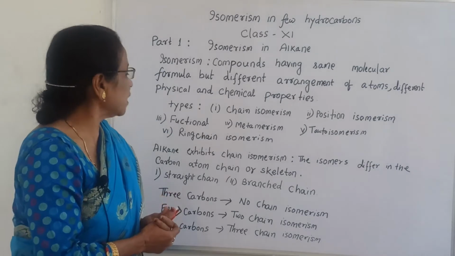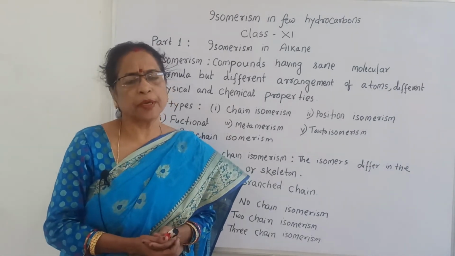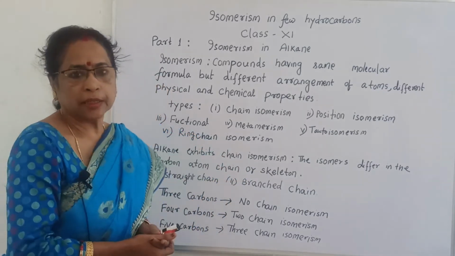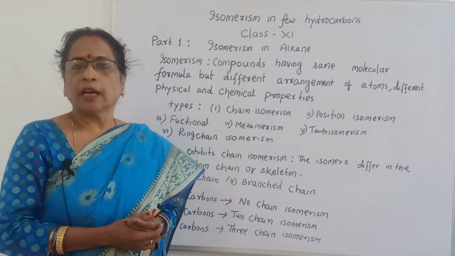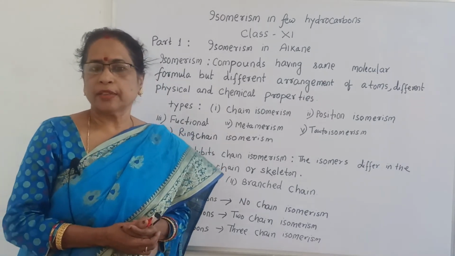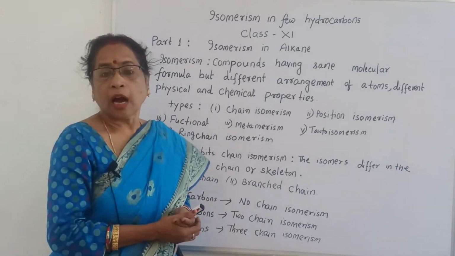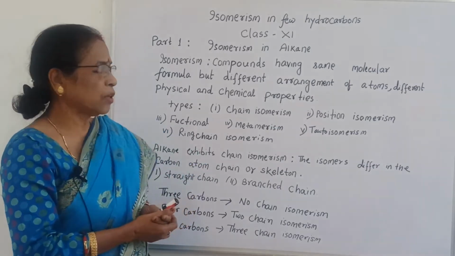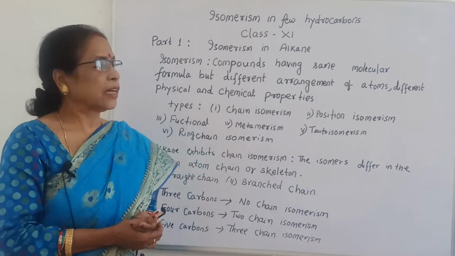In a previous video I explained isomerism totally, the different types of isomerism, covering the hydrocarbons for 11th and 12th, with examples. That makes it easier now when I explain isomerism in alkanes.